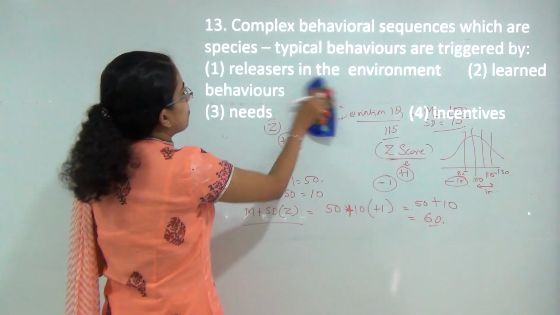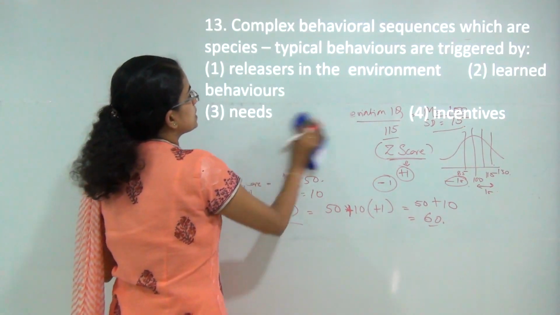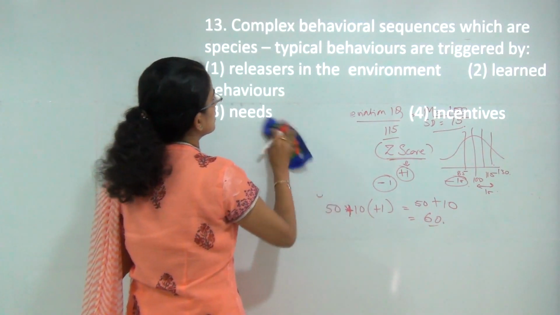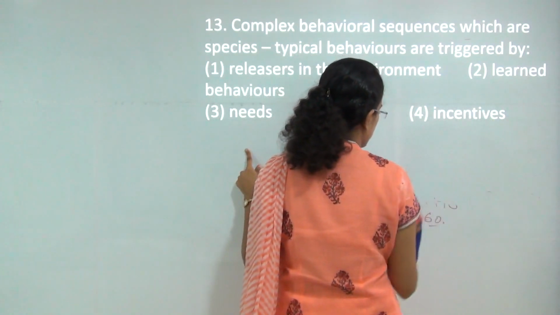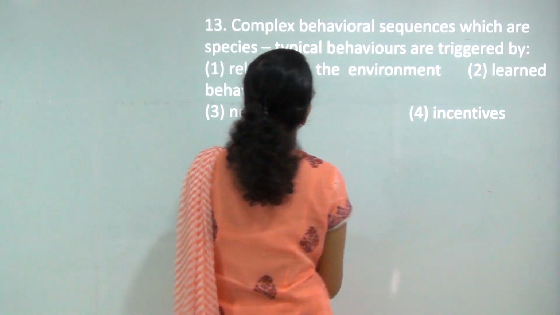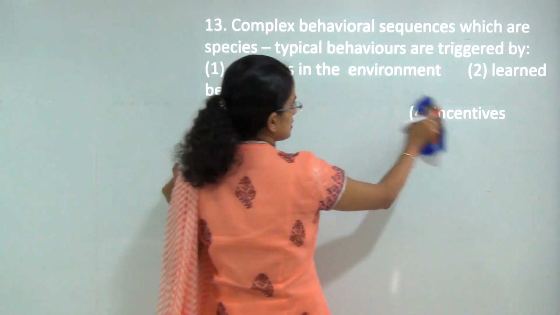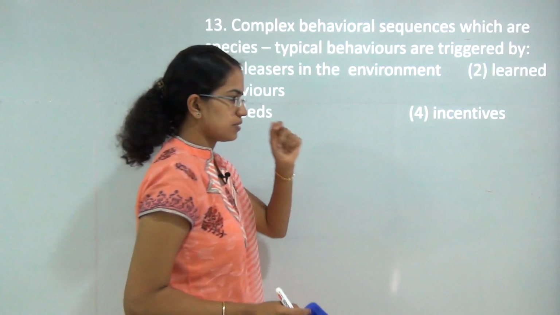The next is complex behavioral sequence which are species typical behavior are triggered by. Now species typical behavior are triggered by releasers in the environment. Learned behavior, needs and incentives are not species typical.